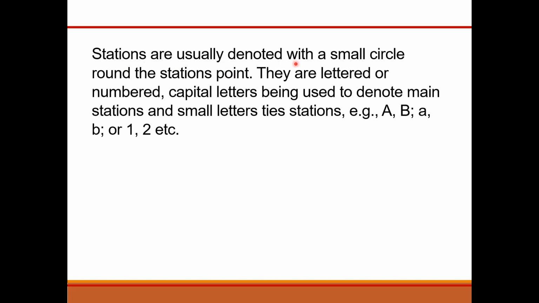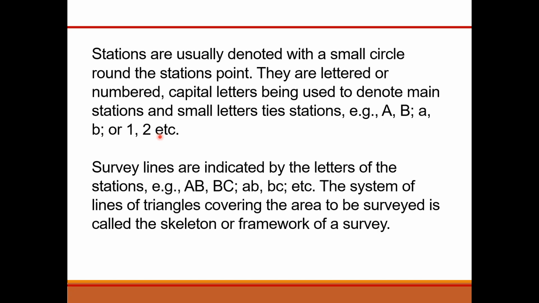Stations are usually denoted with a small circle round the station's point. They are lettered or numbered, with capital letters used to denote main stations and small letters used to represent tie stations. For example, capital A, B denote the main stations and small a, b represent the tie stations.